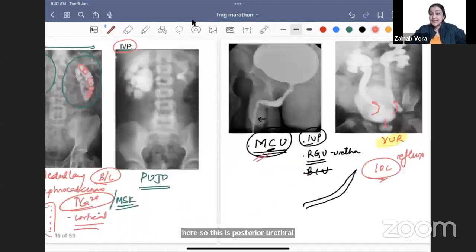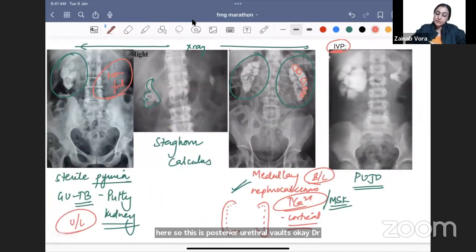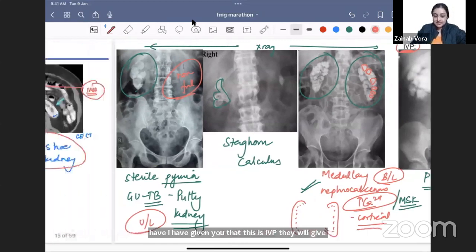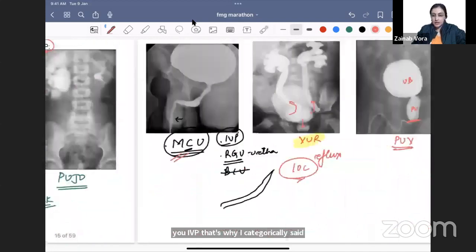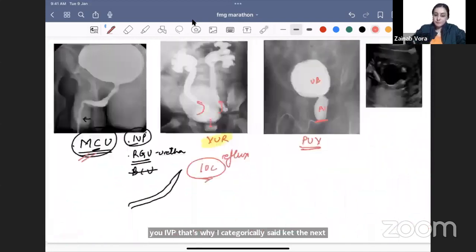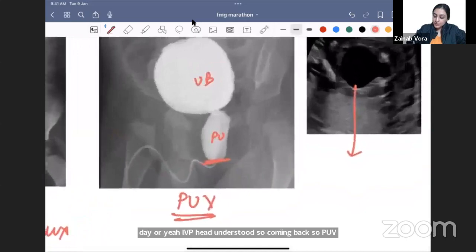Vishal, in the kidney X-ray, it will be mentioned. Like how I have given you that this is IVP, they will give you IVP. That's why I categorically said that these are 3 X-rays and this is IVP. Understood? So coming back, PUV on the ultrasound, can you look at this sign here?